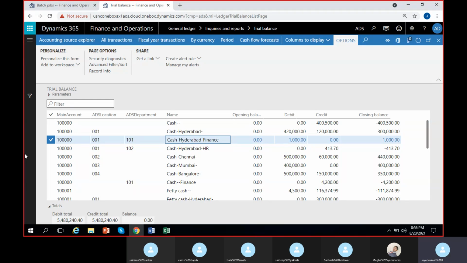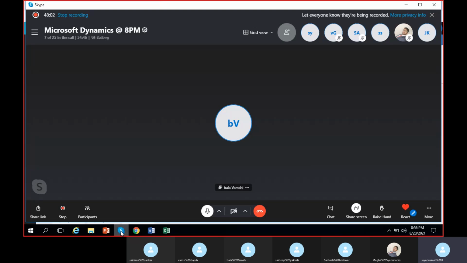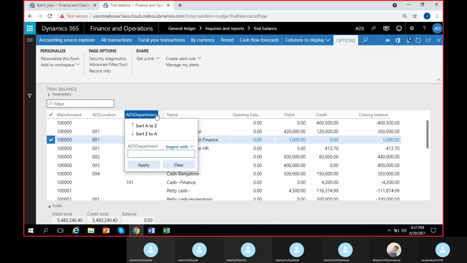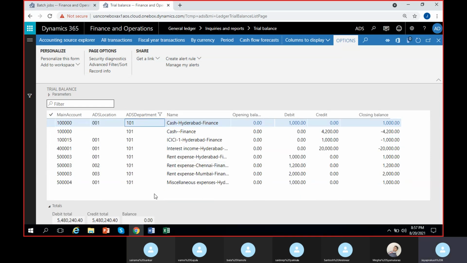Anyone? Only finance department value is 101. Remember this one, finance 101. So how do I track it? Come on, guys, one of you at least. Go to ADS department, yes. And give 101. And click apply. See here. So these are all the balances in combination with main account plus department.